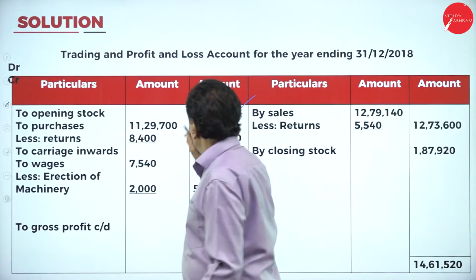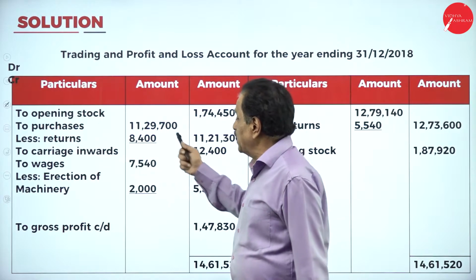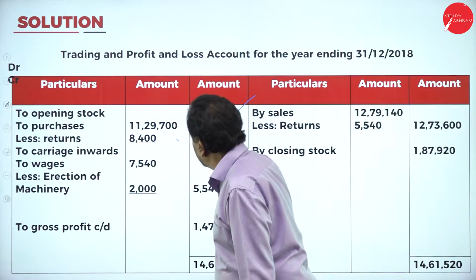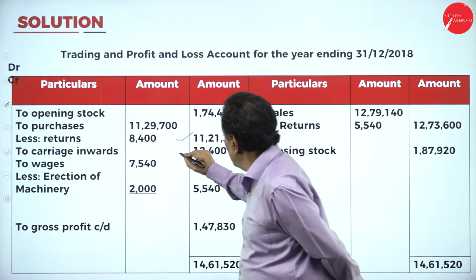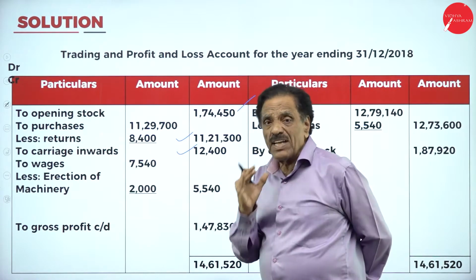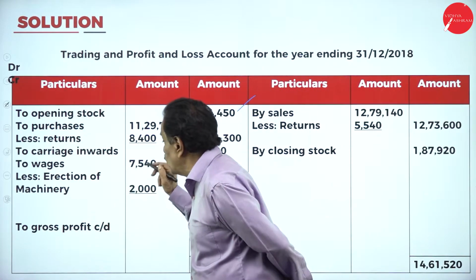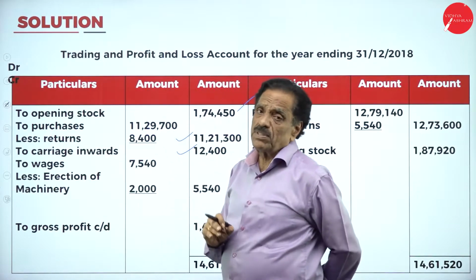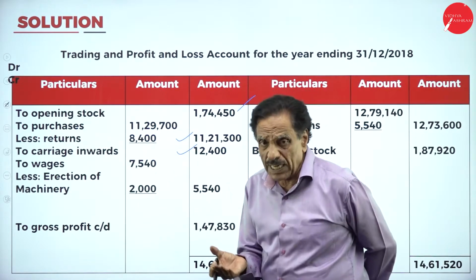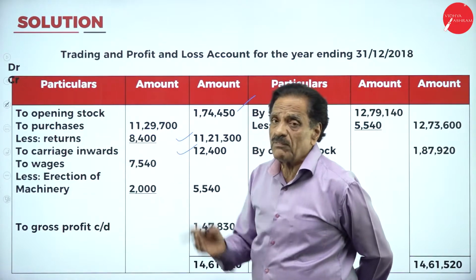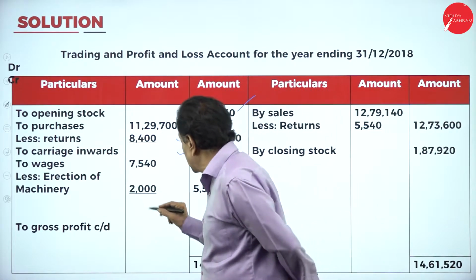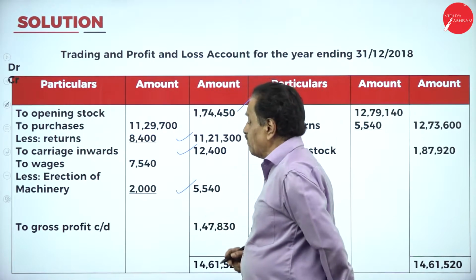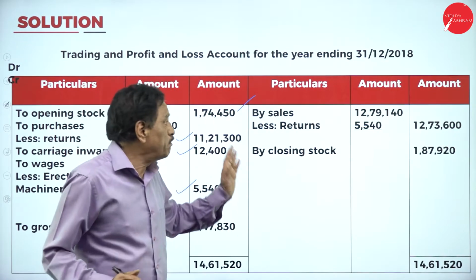Here, we got an opening stock. You got a purchase and purchase return that should be deducted. Then carriage inward. Then the wages for the erection of machinery should be deducted. Erection of machinery we call in accounts a capital expenditure. That should go to machinery only. That should be deducted. The real wages paid is only 5,540. Come back to credit side.